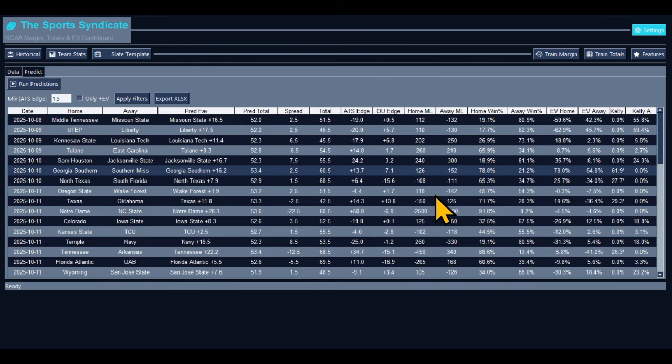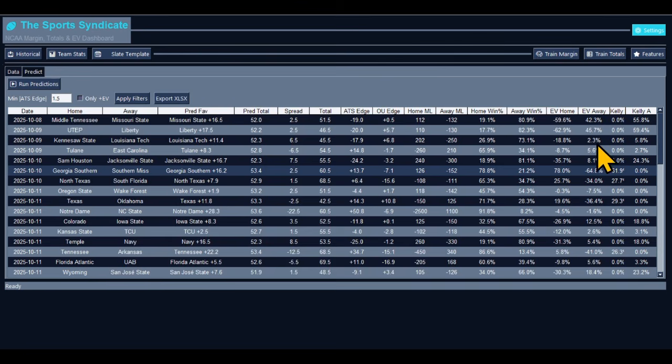You can go either way if you're a straight bettor. You can go with Oregon State, and you can't go wrong either way, depending on how you bet. But that's a close game. You can go with Oregon State on the money line, and you could take Wake Forest. They're not supposed to cover. Yeah, they're not going to cover. So I would take Oregon State on the spread. That's a tough one. That's a tough call right there, guys.